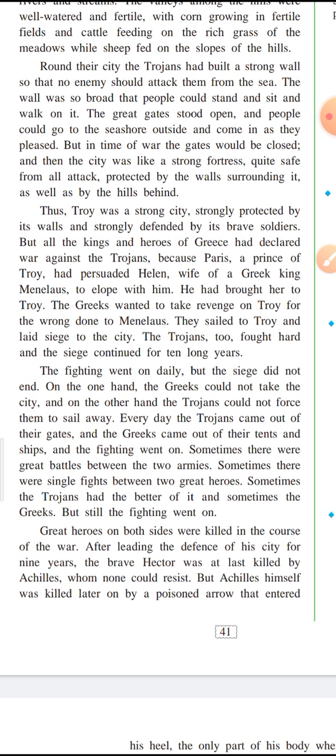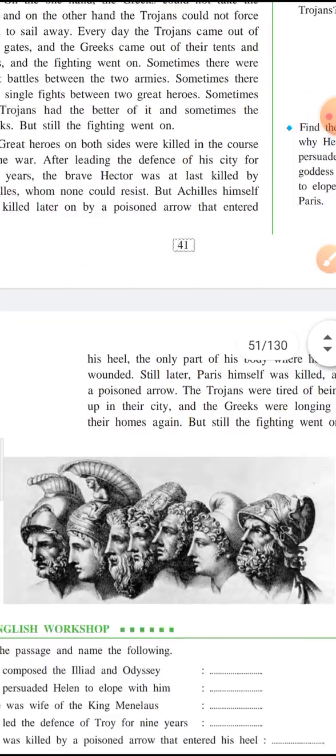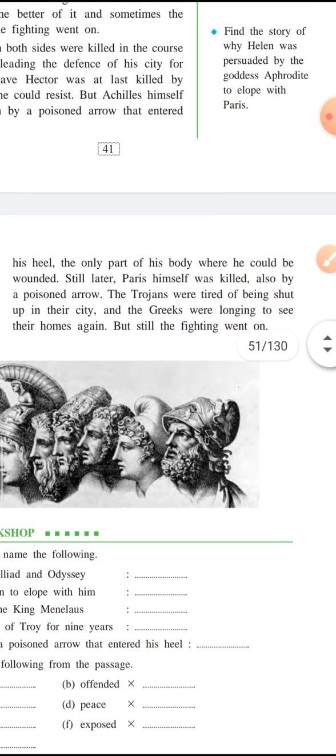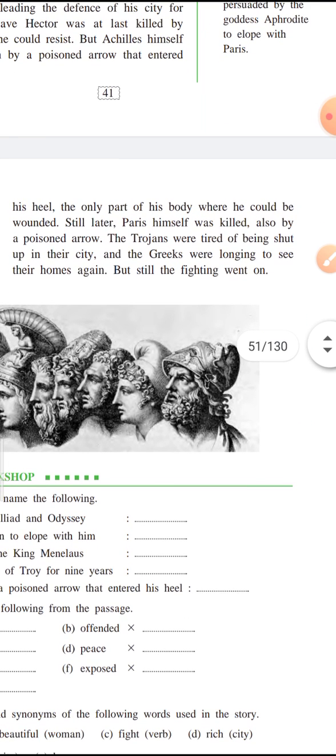But Achilles himself was later killed by a poisoned arrow that entered his heel, the only part of his body where he could be wounded.